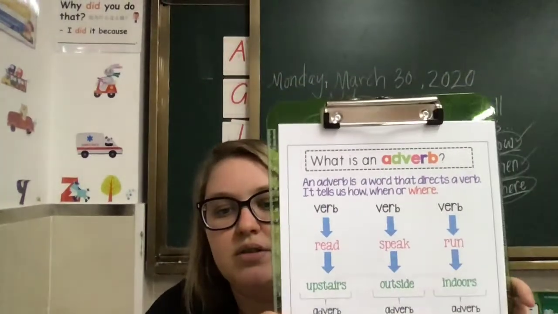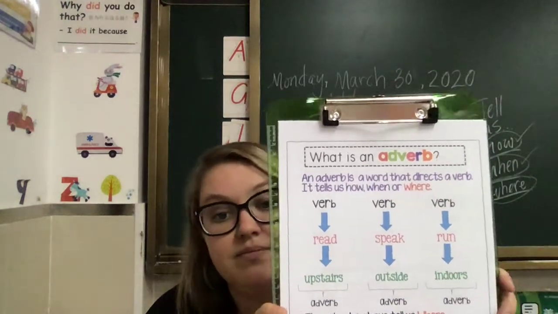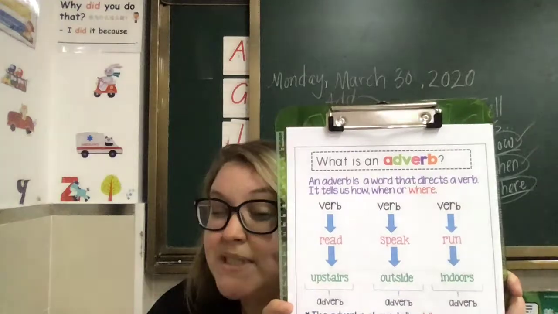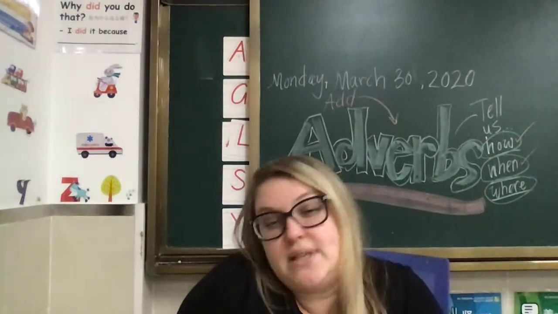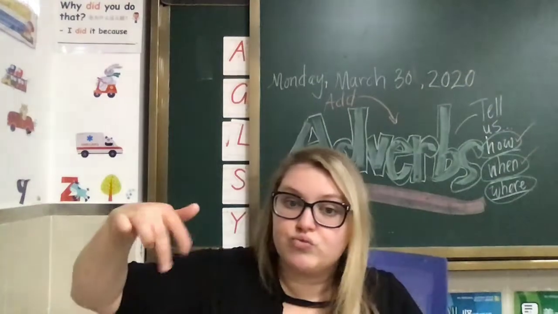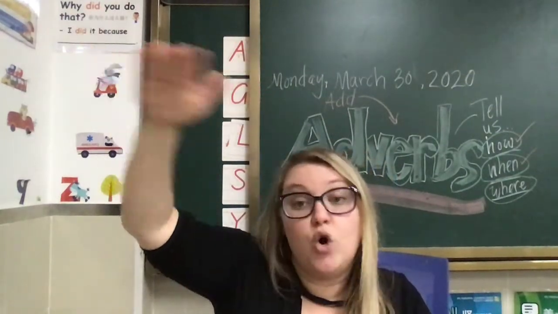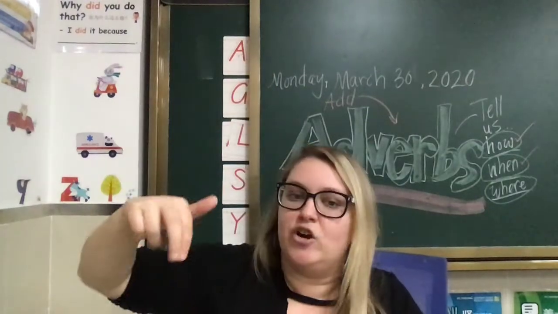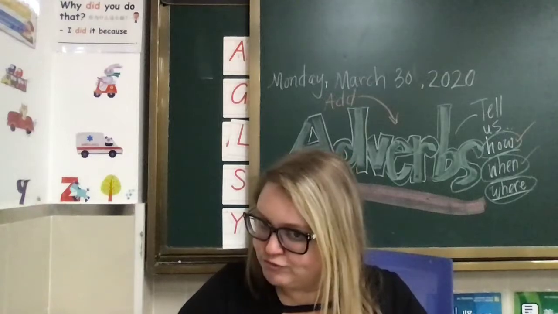Okay, so we read upstairs. Right? Do you know where upstairs is? It's pretty easy. Upstairs. Up the stairs. Any place above, over, stairs, right? You know stairs?